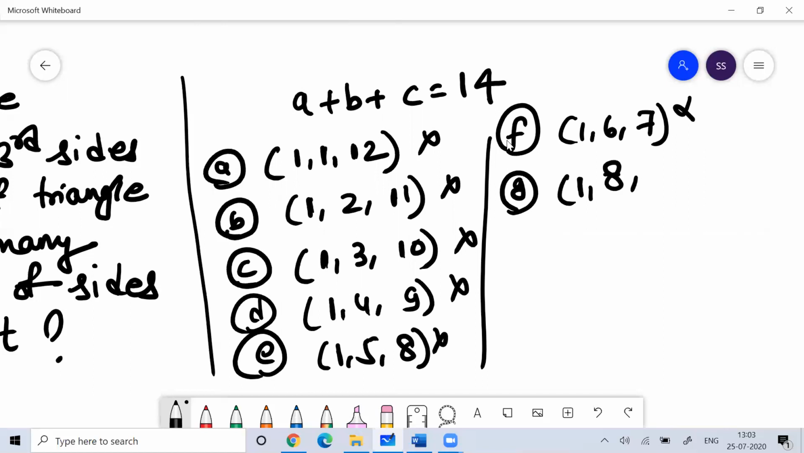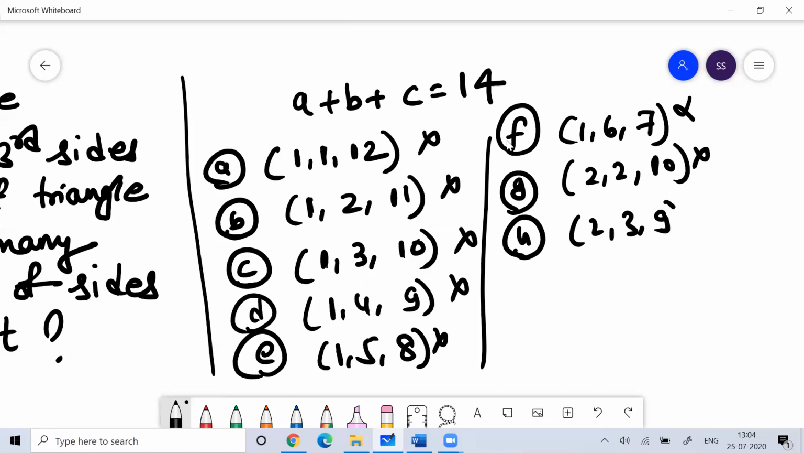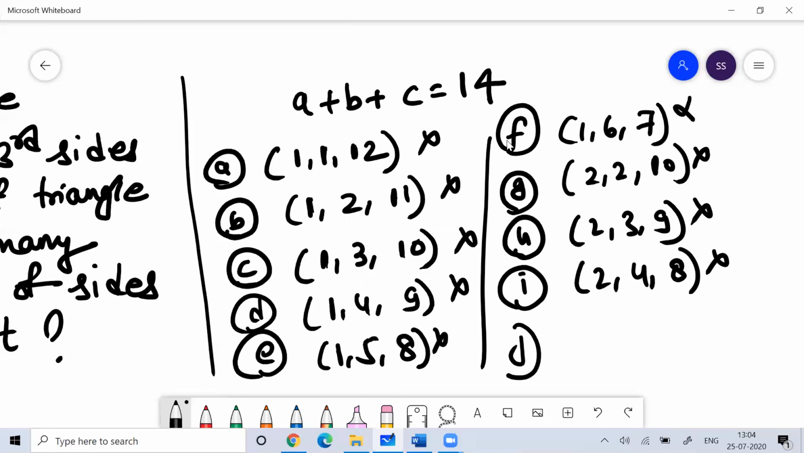Okay, so then if I talk about 1, 1, 12, and 1, 2, 11, and so on, you understand nothing is working. So with 1, nothing is going to be possible. With 2, let's try 2, 2, 10. Again, not working. Then 2, 3, 9. Again not working. Then 2, 4, 8. Not working. Then 2, 5, 7. Again not working.